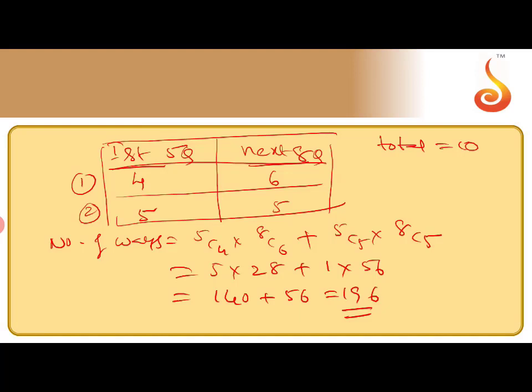For the calculation of 8C6 and 8C5, you know how to calculate. 5C4 is the same as 5C1, that is 5. 8C6 is 28. 5C5 is 1. 8C5 is 56. You can simplify to get the answer. Now, is it clear? The calculation part you can solve yourself.